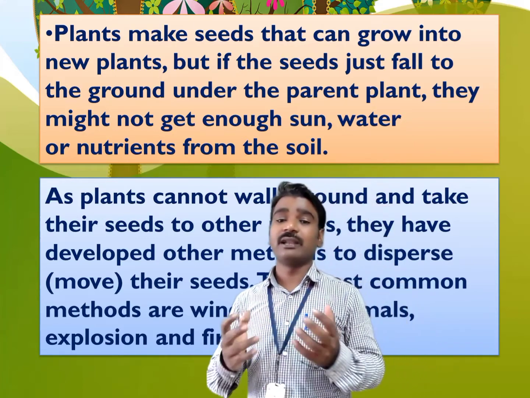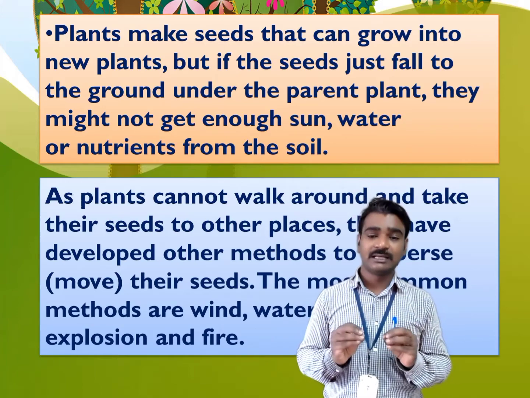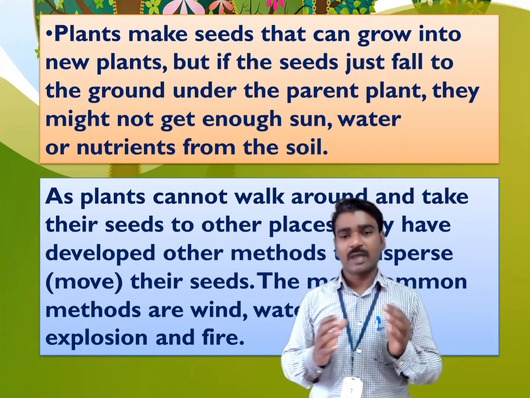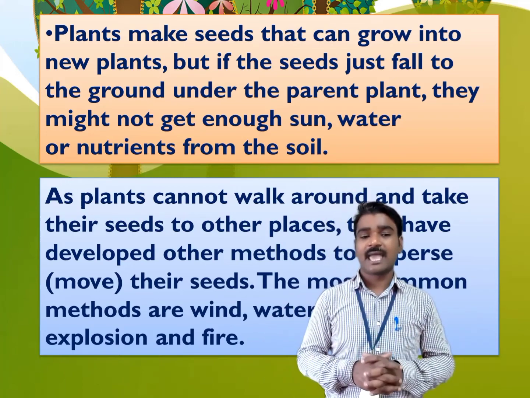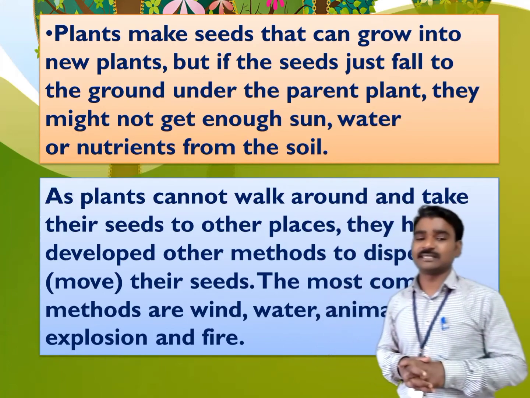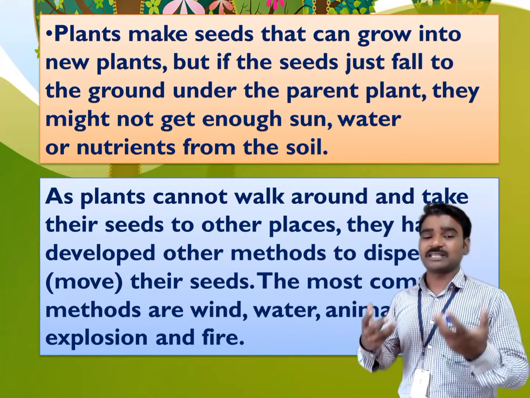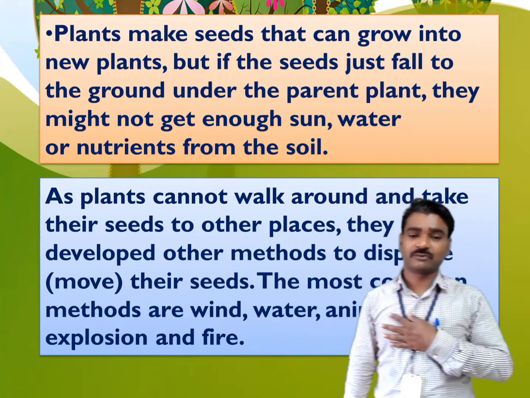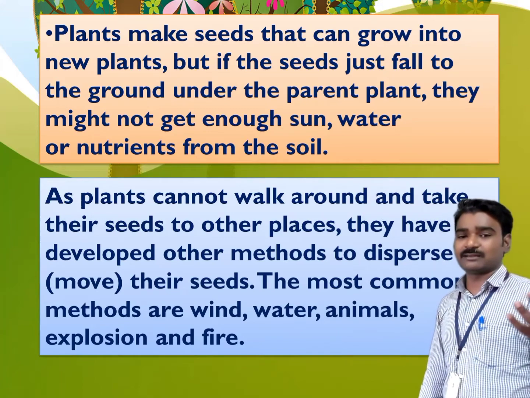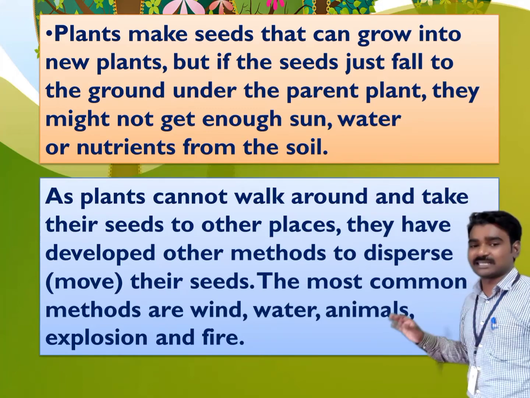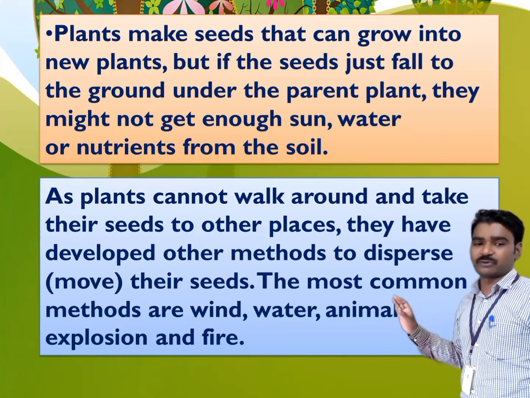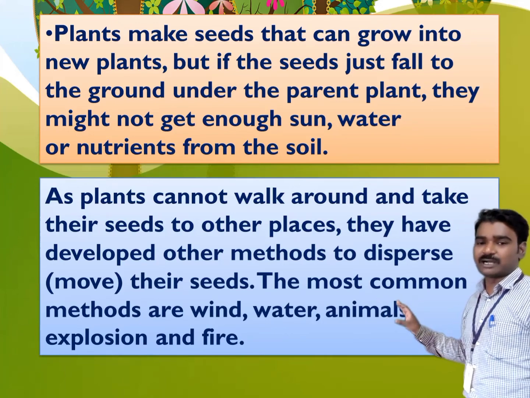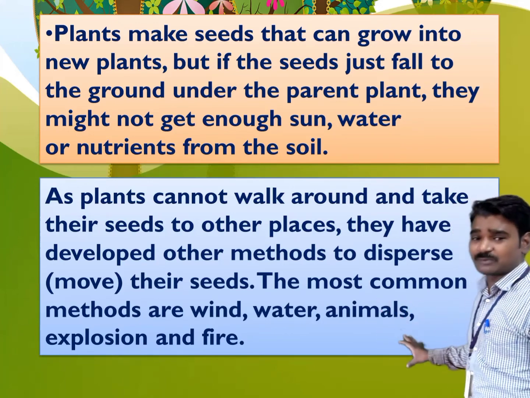Every living thing has to adapt to its surroundings in order to survive. So as the plants cannot move, seeds have to disperse. These seeds have developed certain special features. They cannot move by themselves. They can move when they get assistance from certain natural forces such as wind, water, or animals. Animals include birds as well as humans, explosion and fire.